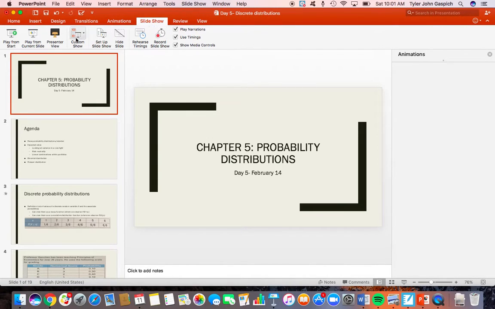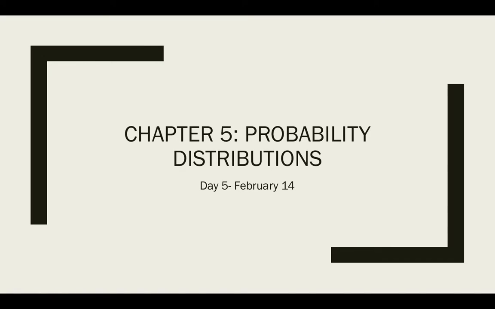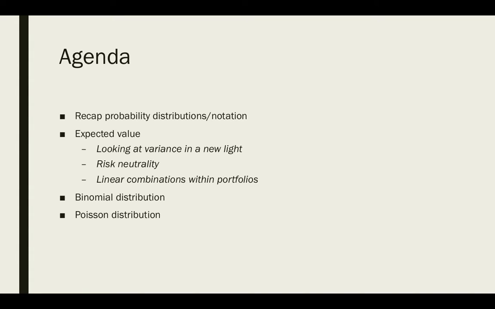Okay, here we're going to start a new topic. It's called probability distributions, specifically discrete probability distributions. We're going to break this discussion up into a series of smaller videos. We're going to start by introducing the concept of a probability distribution, specifically a discrete one, and reviewing the notation. From there, we're going to look at a concept called expected value.